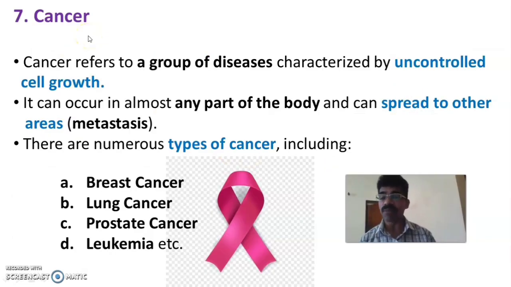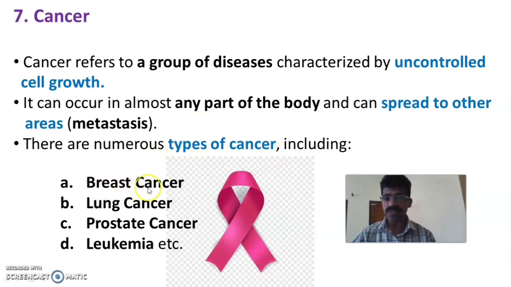Seventh one is cancer, a number of cancers. Cancers are a group of diseases characterized by uncontrolled growth of cells or tissues. It can occur in almost any part of the body, and it can spread to other areas. That is called the metastasis of the cancer. So most cancers will spread to other areas, which is called metastasis. There are a number of different types of cancer.